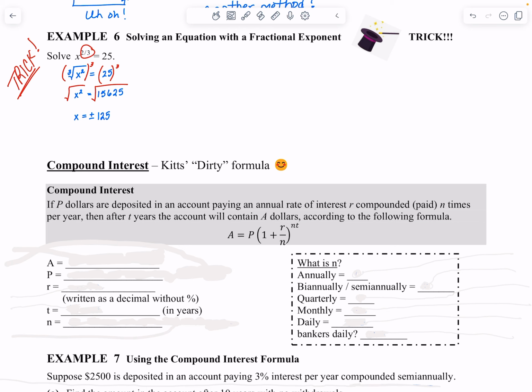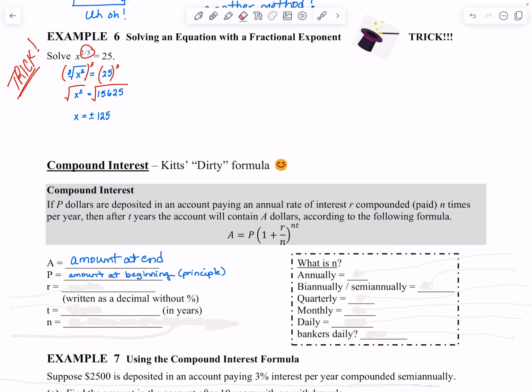So let me explain what each thing is, okay? So the big A is your amount at the end. So it's once you put the money in, you leave it for 20 years, it's what's at the end, okay? Or it could be the amount that you owe at the end. You borrow money for a house. How much did you really pay at the very end for that house? You would be amazed. But anyway, okay. The P, if A is the amount at the end, the P is the amount at the beginning. It's often, instead of saying amount at the beginning, we just say principal.